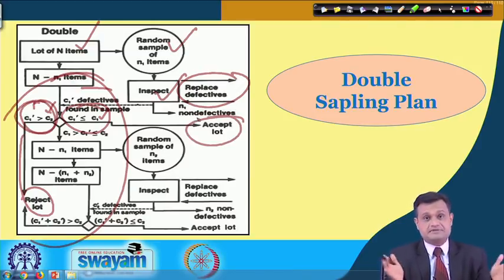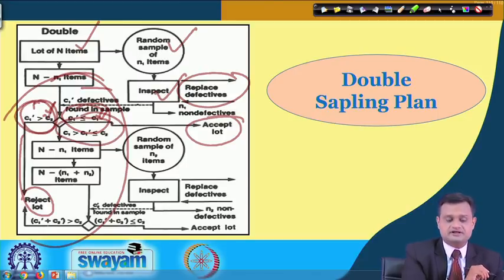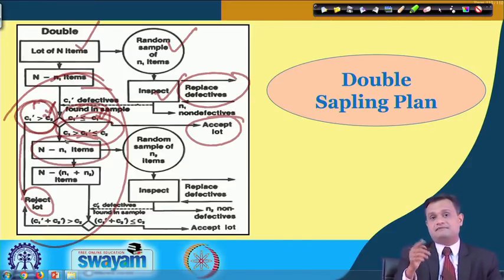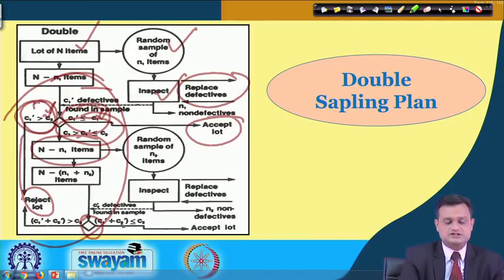Now, if it is in between C1 and C2, I will go for a second sample. As I have already drawn one sample of n1, I am left with N minus n1, I will draw another sample and now I will take a decision here based on C1 dash plus C2 dash.